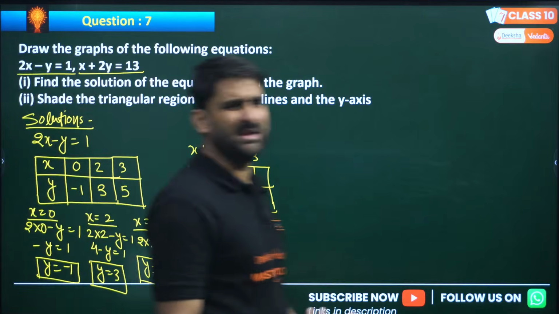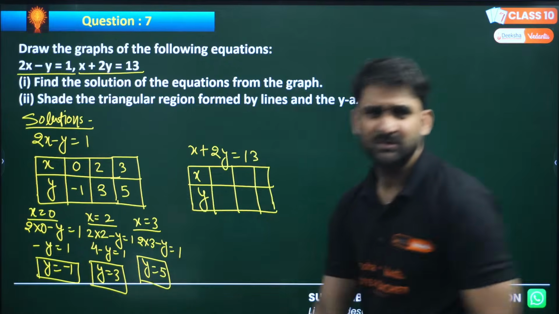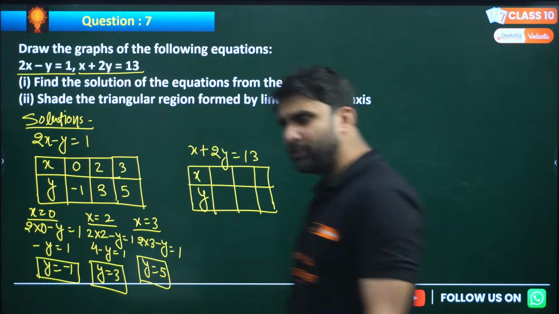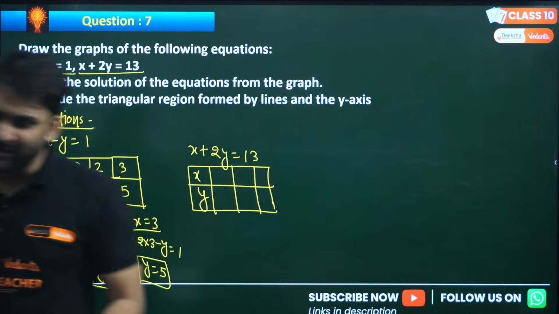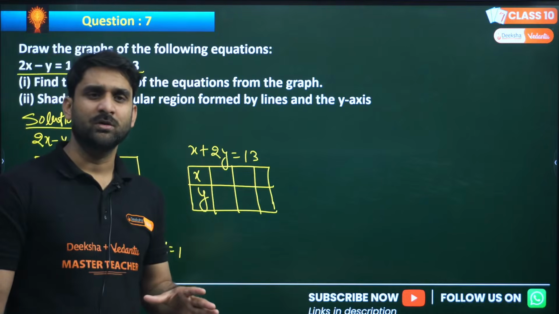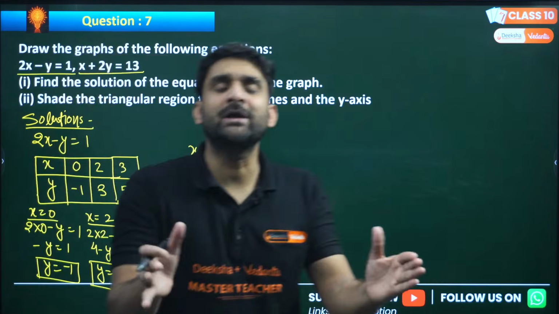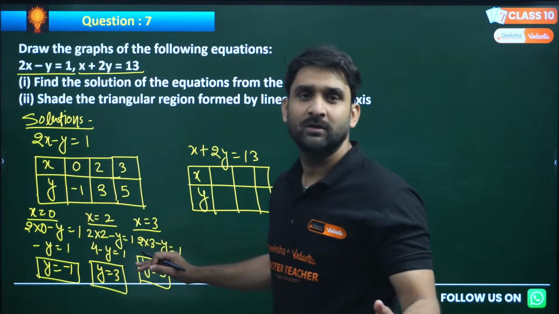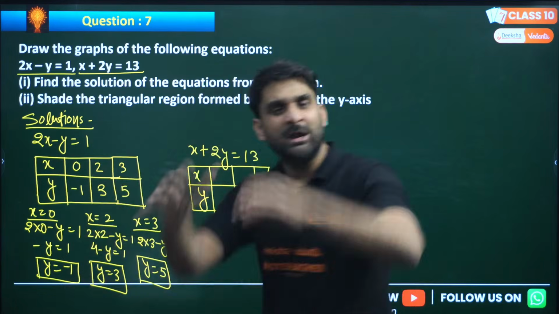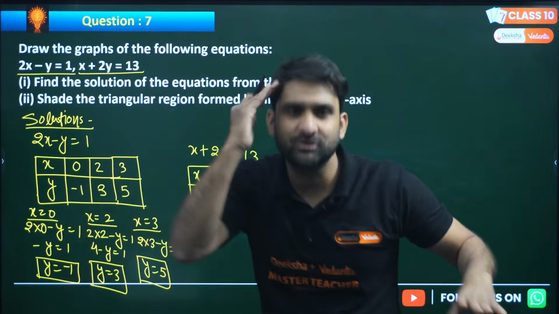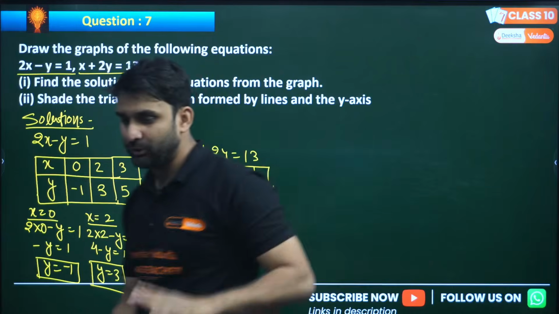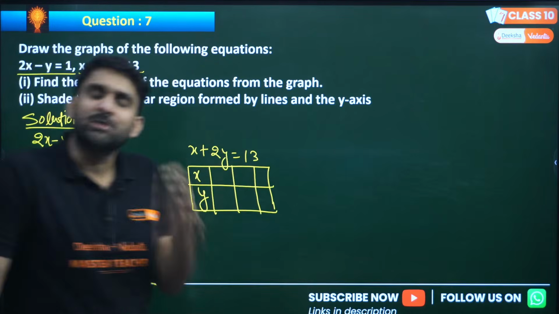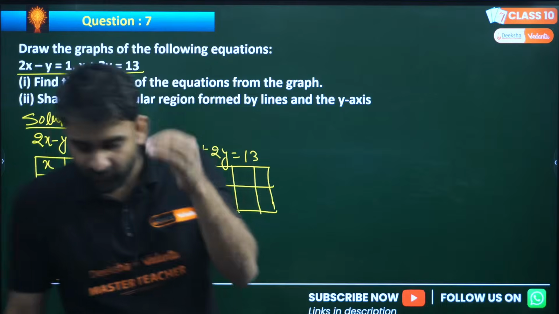This is very easy, yaar. Very easy. We are just putting the values here. And to put the value, you can put any value. If 10,000 students are doing this question, the solutions might be different. Yes, it depends on the student's mindset, what you are putting. It is not mandatory that the values will be the same for every student.